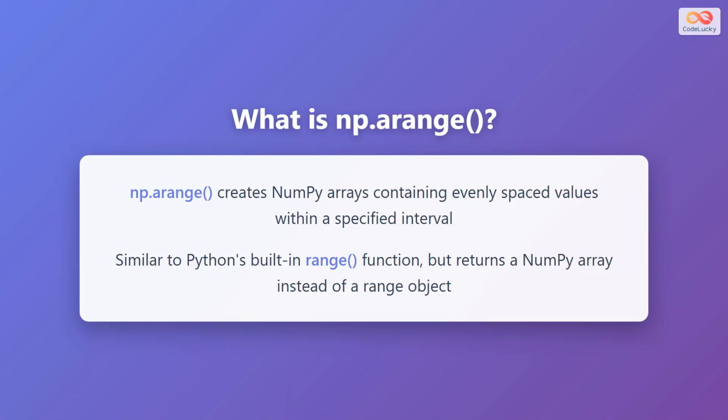NumPy arange is a function that creates NumPy arrays containing evenly spaced values within a specified interval. Think of it as similar to Python's built-in range function, but with a key difference. While range returns a range object, arange returns a NumPy array. This makes it much more powerful for mathematical operations and scientific computing.